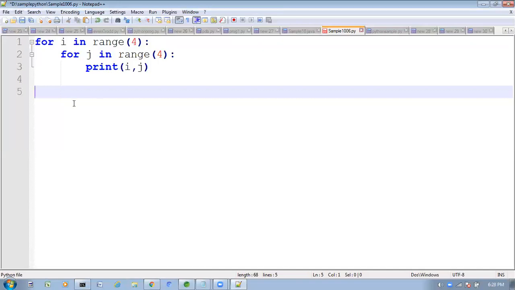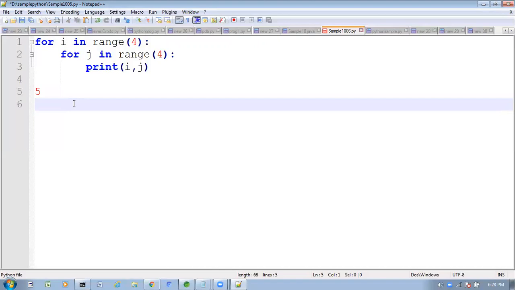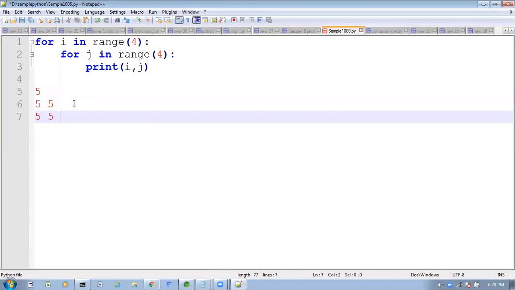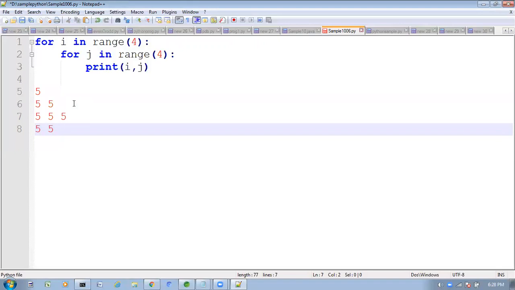Suppose I want to print a pattern like this, stars, otherwise take 5 5 5 5 5 5 5 5 5.